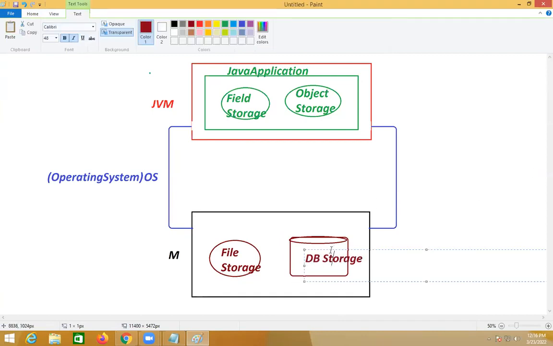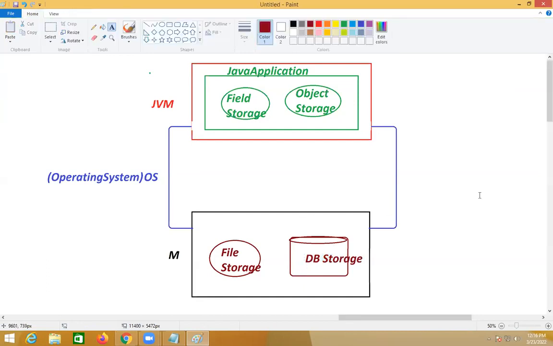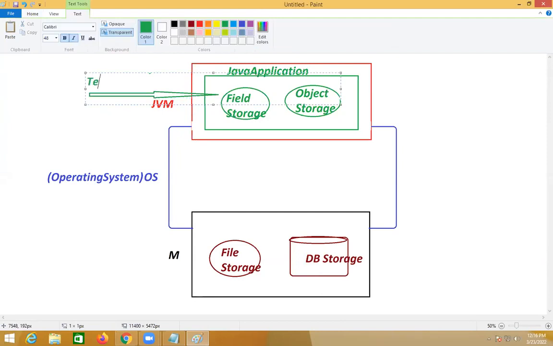Now two storages are part of machine. Two storages are part of your Java application. These two storages are temporary storages. Why temporary storages?